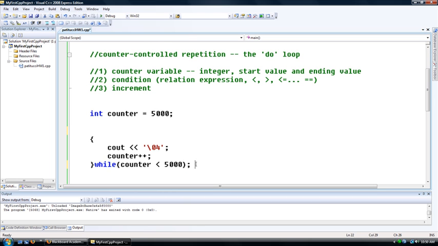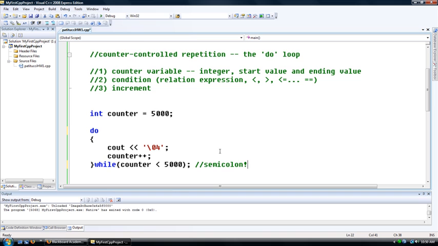I made such a big deal about not putting a semicolon at the end of a line with your loop header, but the do loop is like this. It has a semicolon at the end. That's the only one that's like that. And then, of course, the do goes at the top. So I've restructured my while loop into a do loop. It says do this, and then the while with the condition, or the relational expression, is at the bottom.